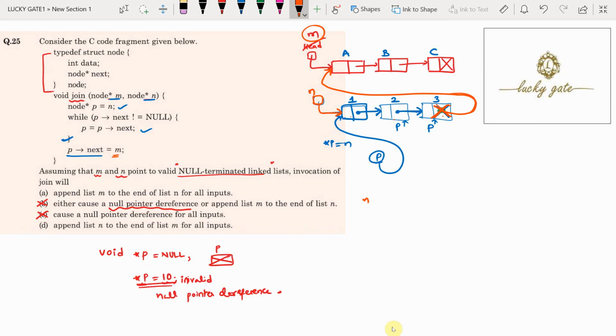Now look, what does option A say? Append list M to the end of list N. M is added to the end of list N. This is a perfectly valid statement. Option D says append list N to the end of list M. Is N added at the end of list M? No. M is added at the end of list N. So option A is correct, and option D is incorrect.